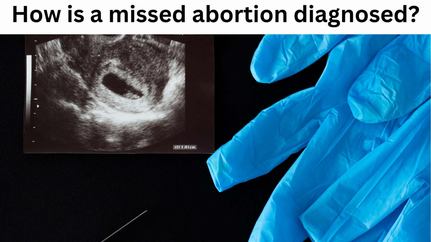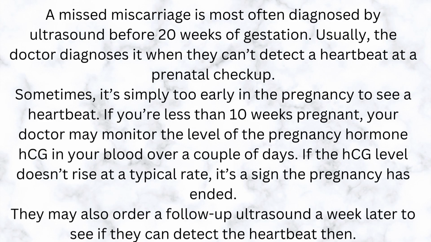How is a missed abortion diagnosed? A missed miscarriage is most often diagnosed by ultrasound before 20 weeks of gestation. Usually, the doctor diagnoses it when they can't detect a heartbeat at a prenatal checkup. Sometimes, it's simply too early in the pregnancy to see a heartbeat. If you're less than 10 weeks pregnant, your doctor may monitor the level of the pregnancy hormone HCG in your blood over a couple of days. If the HCG level doesn't rise at a typical rate, it's a sign the pregnancy has ended. They may also order a follow-up ultrasound a week later to see if they can detect the heartbeat then.